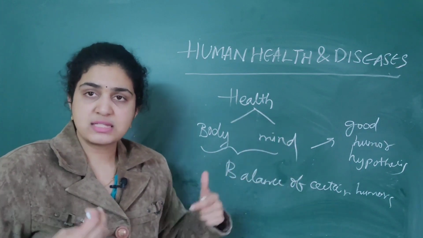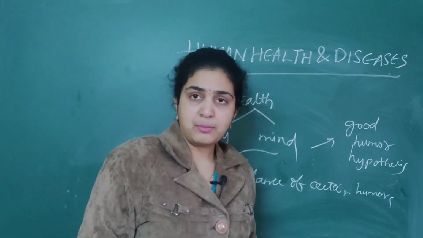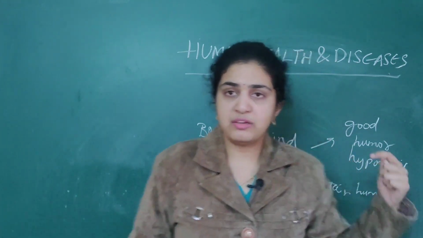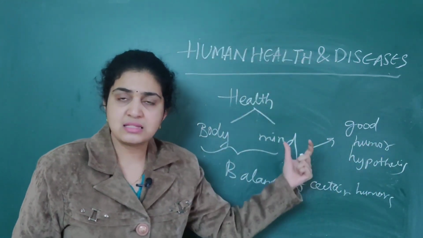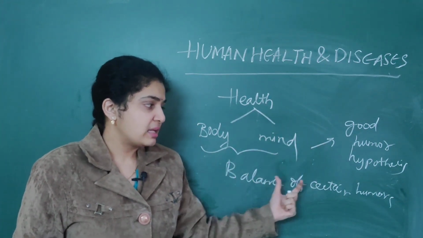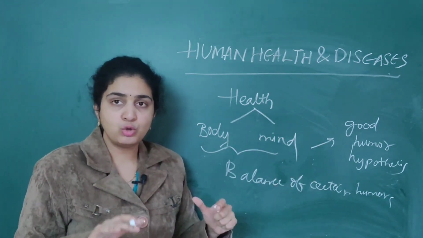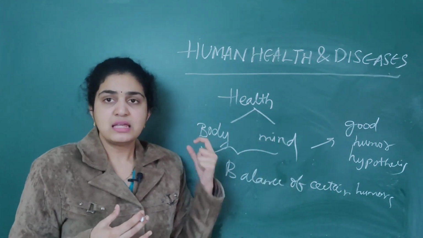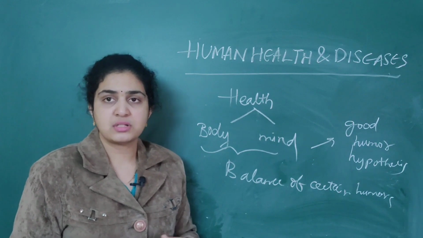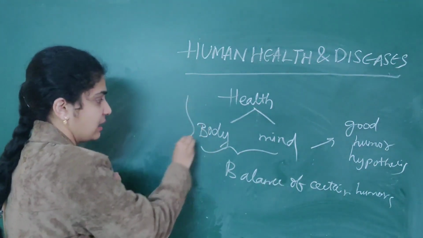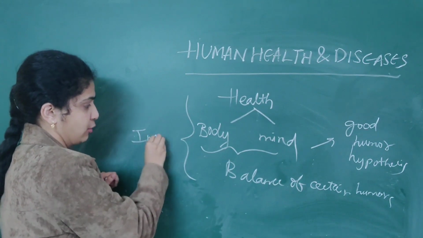This was given by the earlier Indian Ayurveda system. They defined health as a state of body and mind where there is balance of certain humors. Some others are also related. This is called the good humor hypothesis. By whom was it given? It was given by the Indian Ayurveda system.